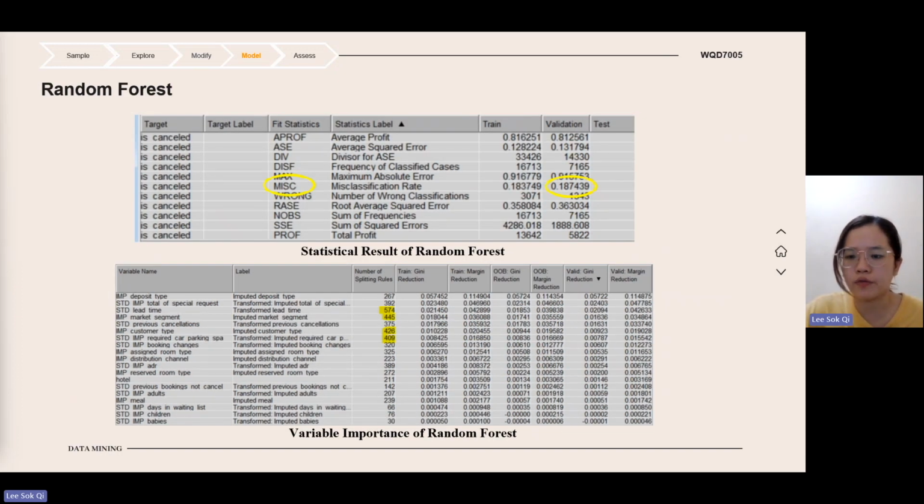So moving on to the random forest, it is a powerful machine learning method which belongs to the bagging category and can also handle the underfitting issue. So in this case, we can see that the misclassification rate is 0.1874.